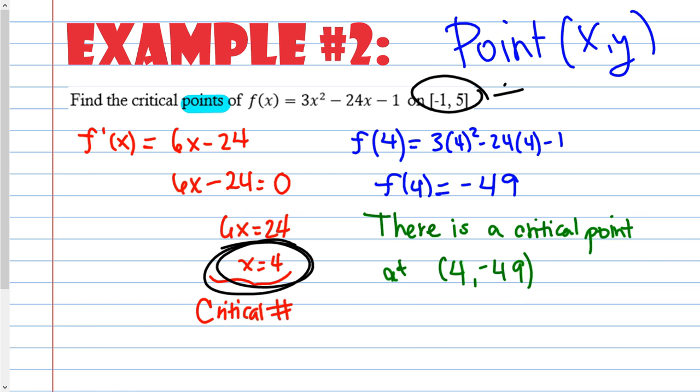Now notice, I didn't talk about it, but it's kind of important that my x actually be in this interval right here. And 4 is in between negative 1 and 5. So since that is the case, then I can go ahead and do this. If my interval had been, I don't know, negative 1 to 3, then I'd say, oh no, critical points in between negative 1 and 3. So my critical point is (4, -49).